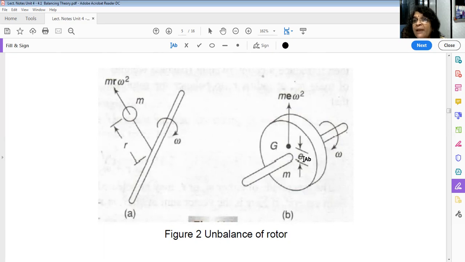So when the shaft rotates, it will create an unbalanced force, and that is nothing but the centrifugal force. You know, m r omega square, or here it is m, the mass of this rotor, and e into omega square, the speed of the shaft. So m r omega square or m e omega square is nothing but the unbalanced force.